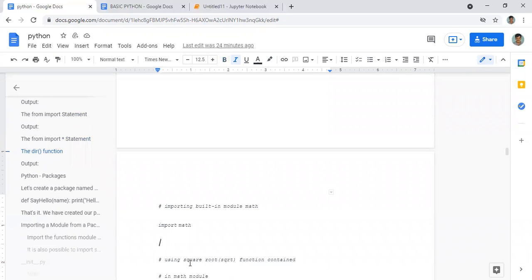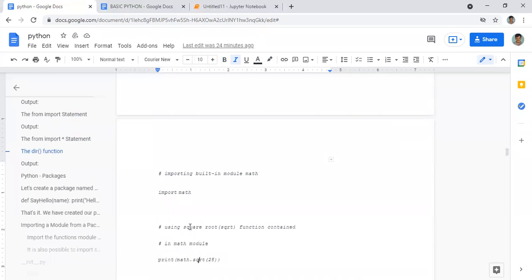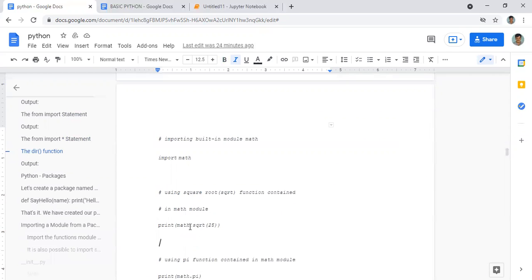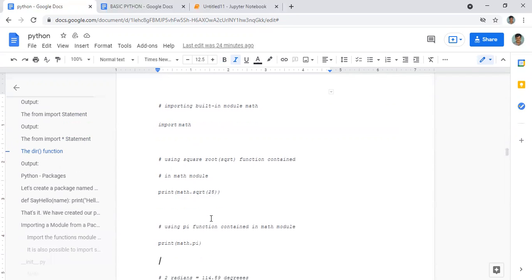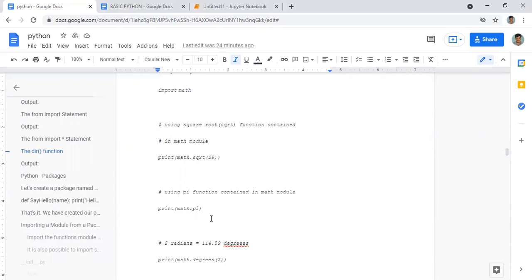Now moving on to a different module, the math module. First look here, we are doing some mathematical operations. First we import math. We are doing many operations, so we are not defining things like the square root ourselves. Instead of from math import square root, you can do like this, as I already told. Print math dot square root will print the square root of this 25. Math dot pi gives the value of pi.